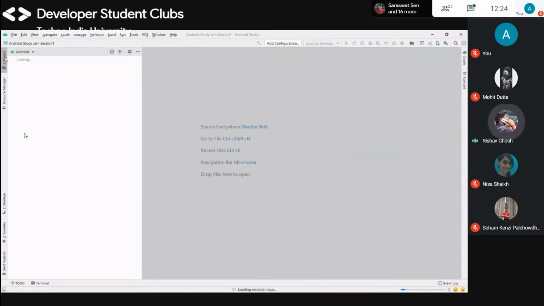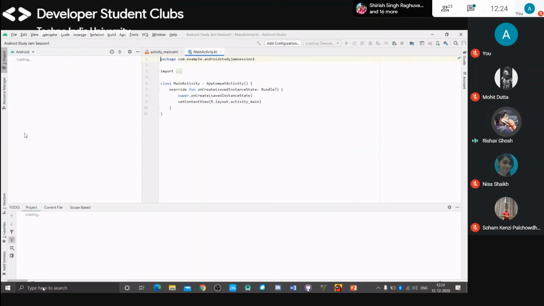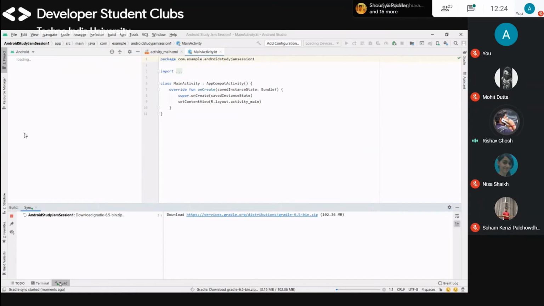Okay, so this is the project and resource manager. Okay, sorry, build. This is the Gradle running. This Gradle will sync everything you have, like which things you build. The first time it takes much time.